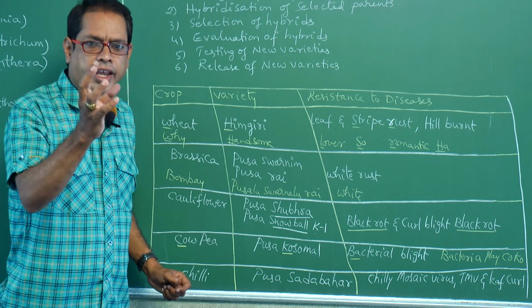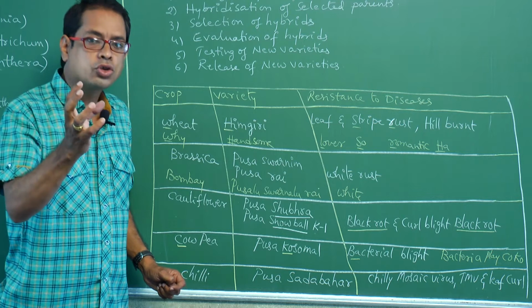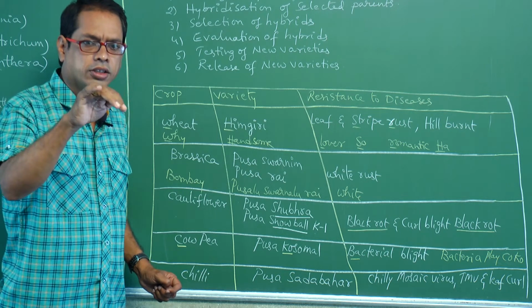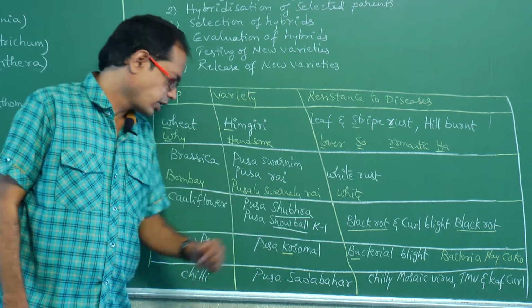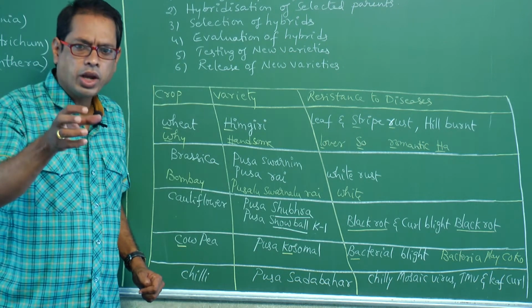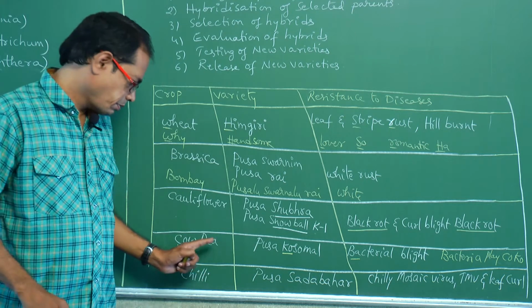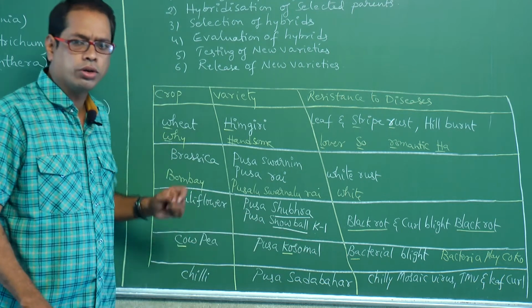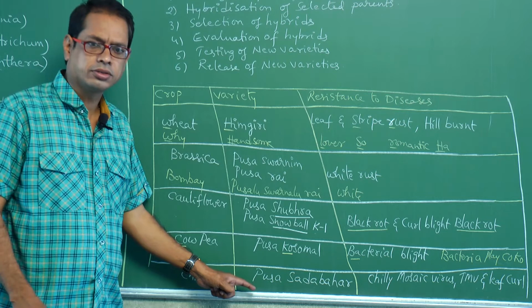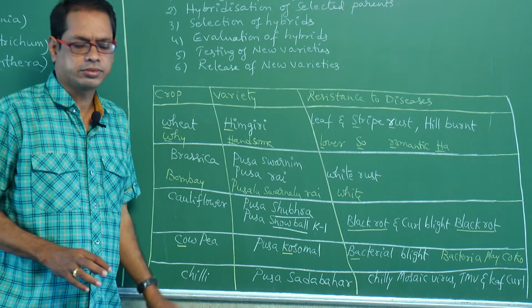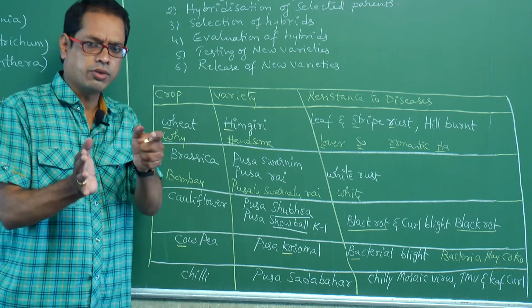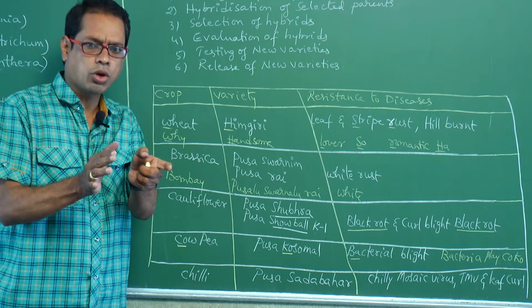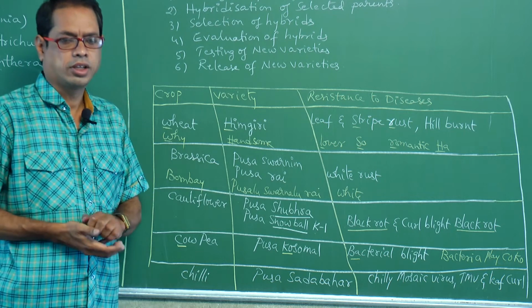Cauliflower looks like snowball, Subra cleaned, black rots gone. Next one. Bacteria play cocoa. And the last one. Chili in sambar. Sambar means here sadabahar. The word sambar is similar to sounding sadabahar.